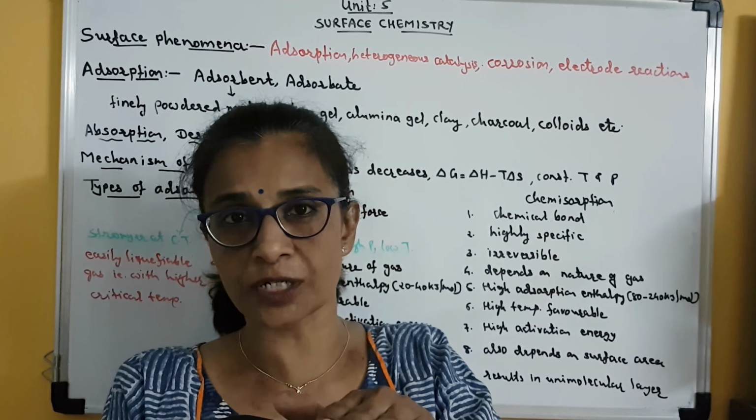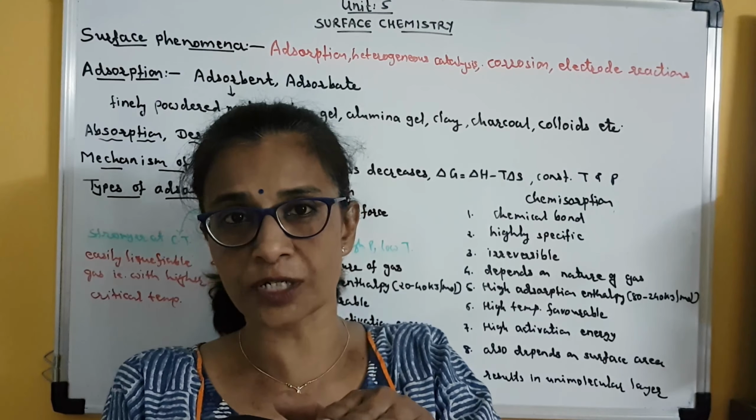As van der Waals force is a universal force, every adsorbate can easily form the van der Waals bond with adsorbent. But the chemical bond, this type of strong bond, is generally formed by only a few adsorbate molecules with adsorbent. Clear? Because this chemical bond is either covalent or ionic. So very few adsorbate molecules can form a covalent or ionic bond with adsorbent. So in chemical adsorption there is a chemical bond between adsorbate and adsorbent.